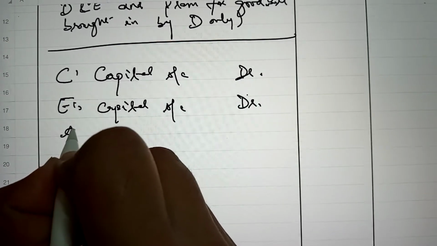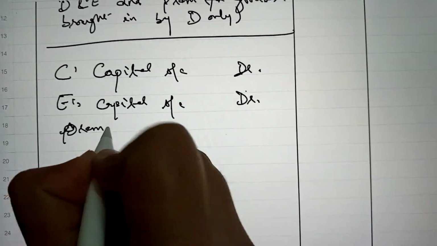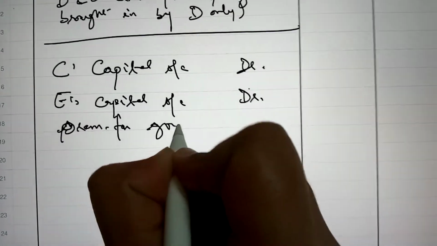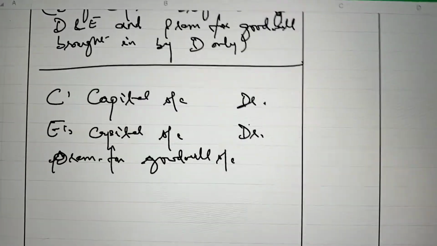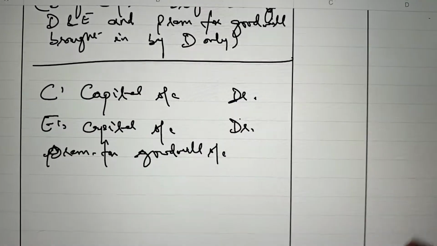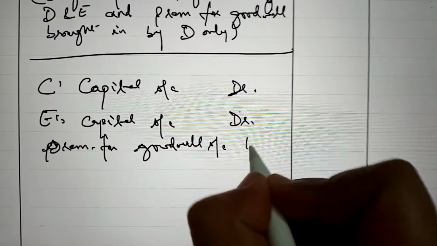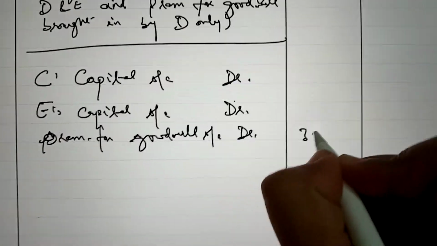Next, premium for goodwill account, and it is given 30,000.